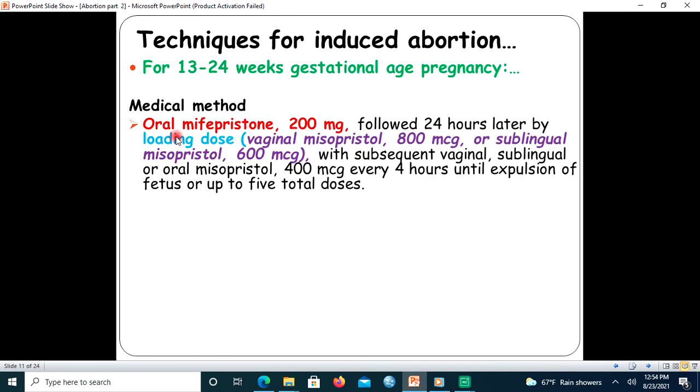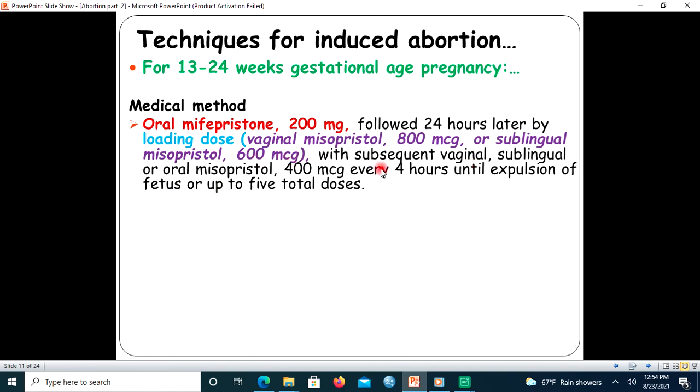Let us proceed to the medical abortion method. For second trimester abortion below 24 weeks of gestational age, give oral mifepristone 200 milligram, followed after 24 hours by a loading dose of misoprostol. If vaginal, 800 microgram; if sublingual, the dose should be reduced by one tablet, so 600 microgram should be given.